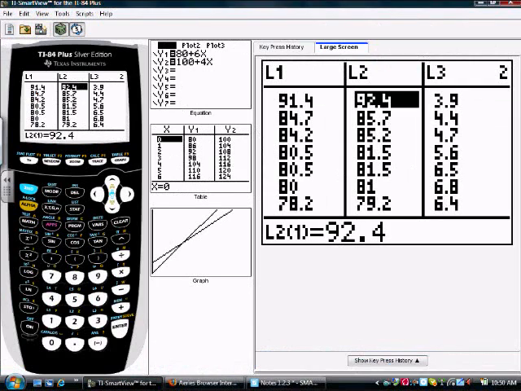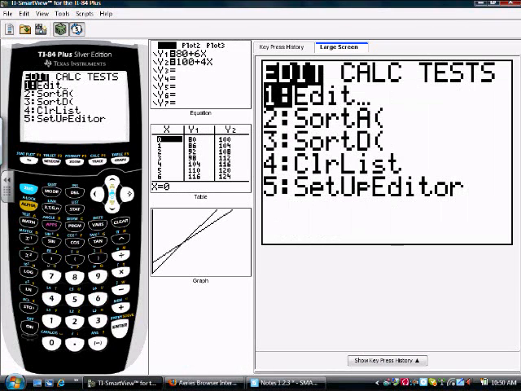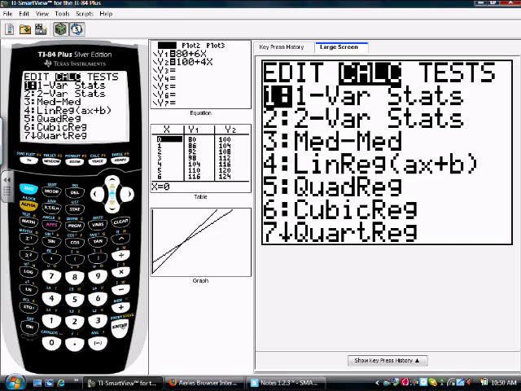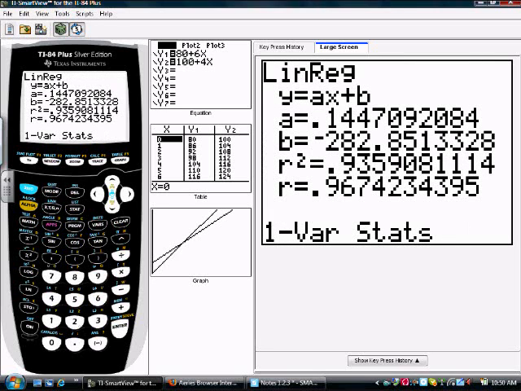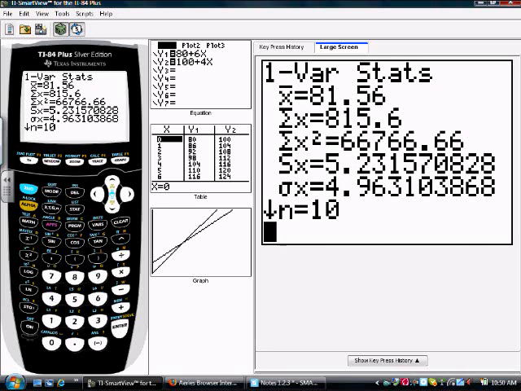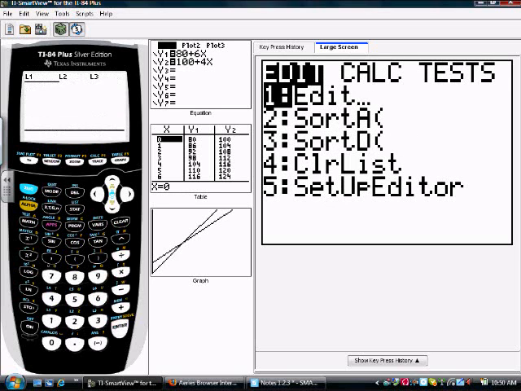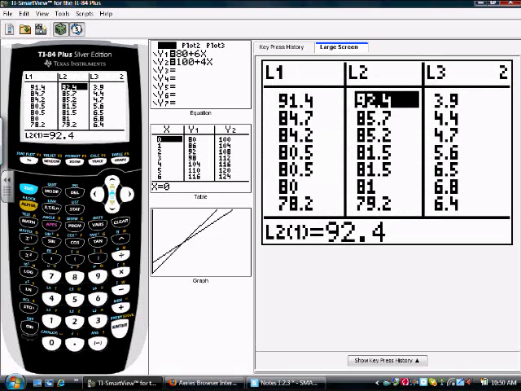And to do that, you weren't all the way at the top of your list. You've got to go all the way to the name list 2. So I do one var stats and you tell it to go on list 2, second 2. Because I entered them in my calculator as millions, my first list, that 91.4 million, I entered it as 91.4. So when I add a million, I'm just going to add one.